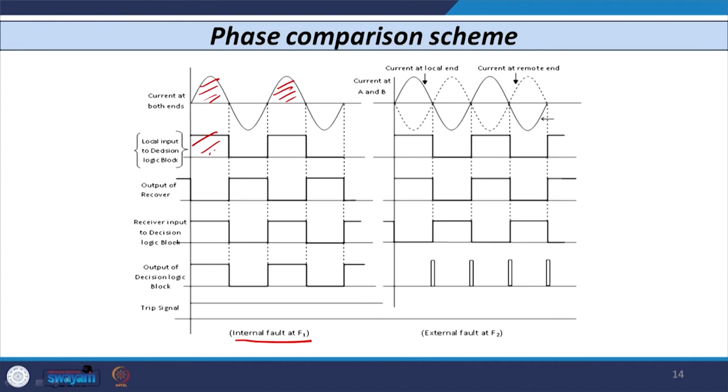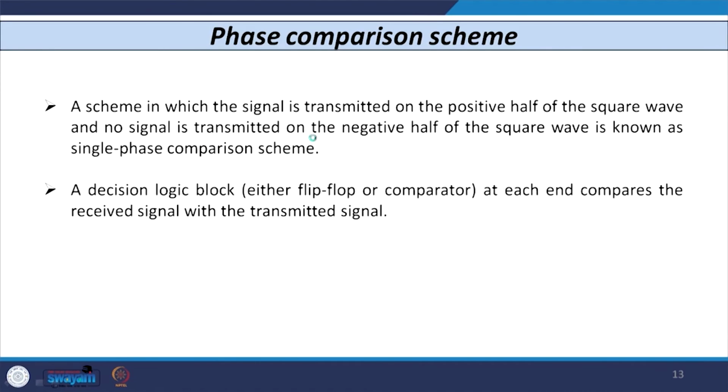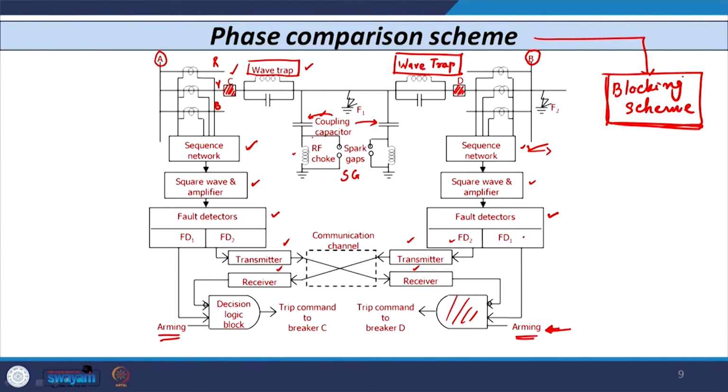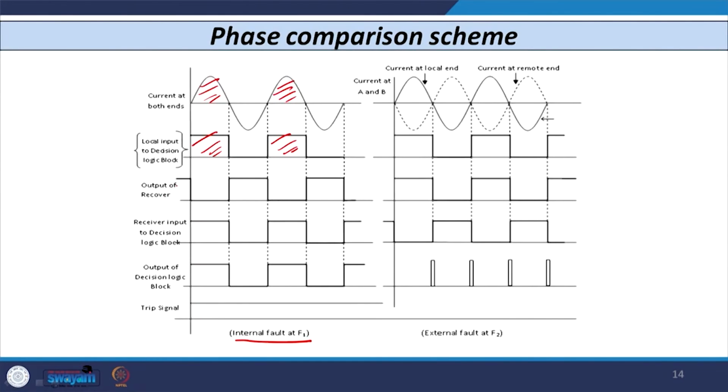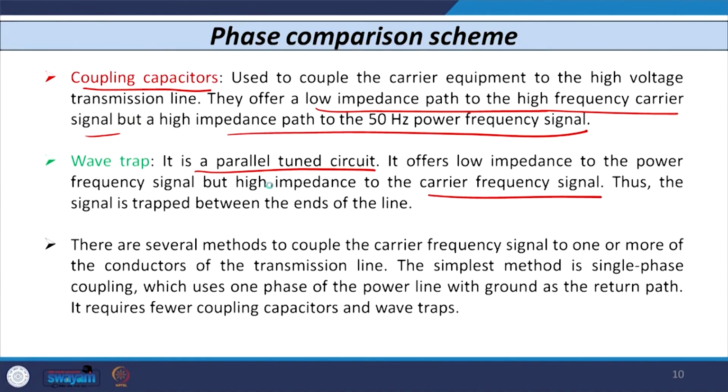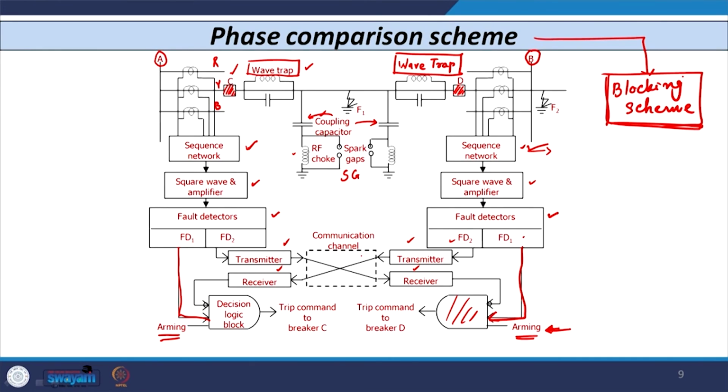This signal is basically the signal directly given from this FD1. And again, the output of the receiver given here, which is from the other substation, is exactly opposite to this signal.